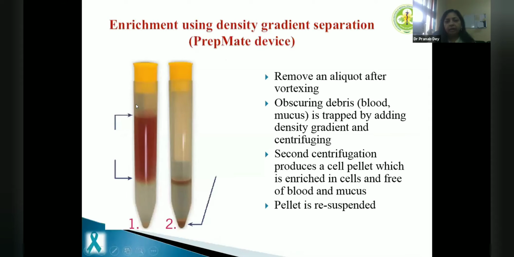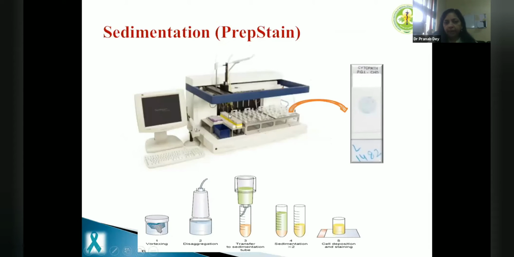So if we see, after first centrifugation, a lot of debris, blood, and mucus is taken out, and after second centrifugation, you get a cell enriched pellet. So this pellet goes onto this area in the fully automated robotic processor, and then there is an arm which takes out the sample from here to here.